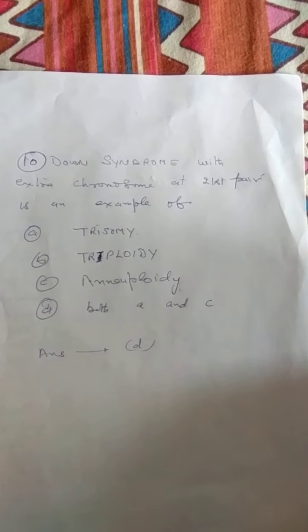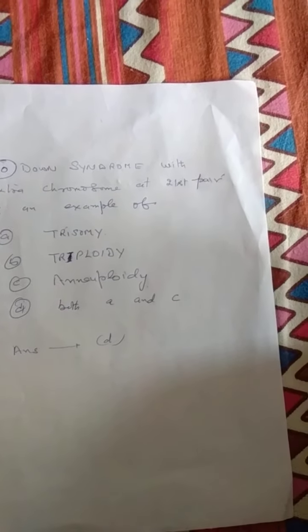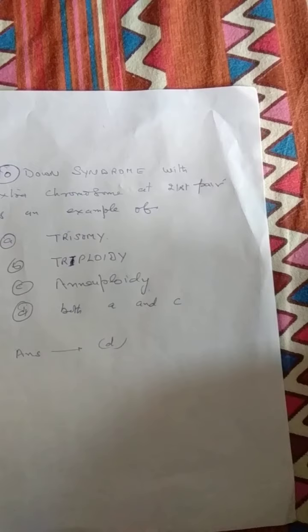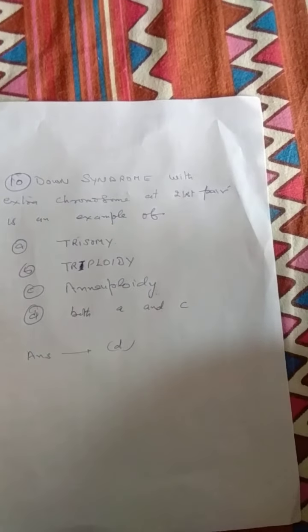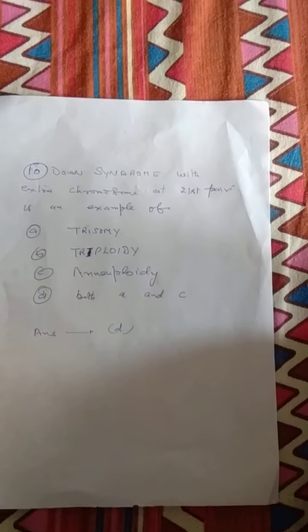My next question is, Down syndrome with extra chromosome at 21st pair is an example of option A trisomy, B triploidy, C aneuploidy, D both A and C. And the right answer is D, that is both A and C. We have 23 pairs of chromosomes in the human body.